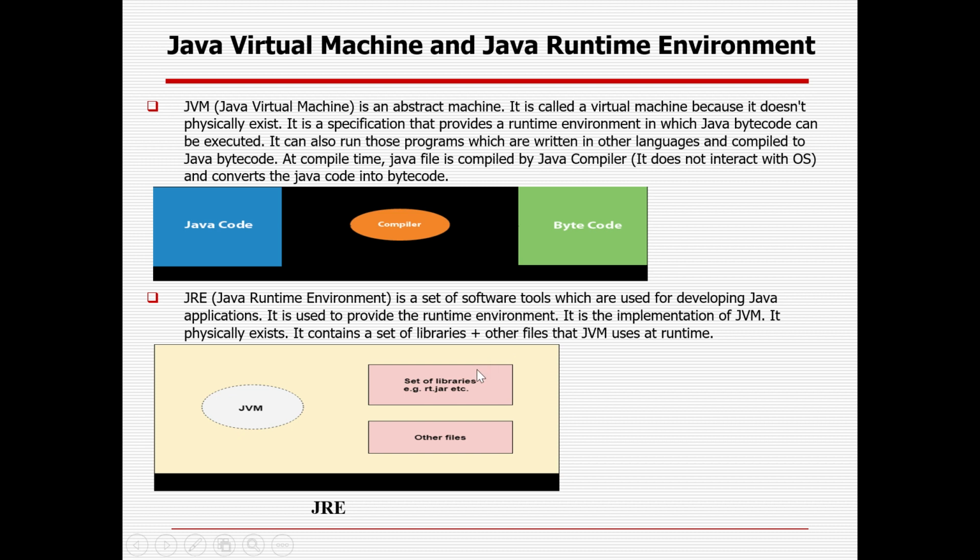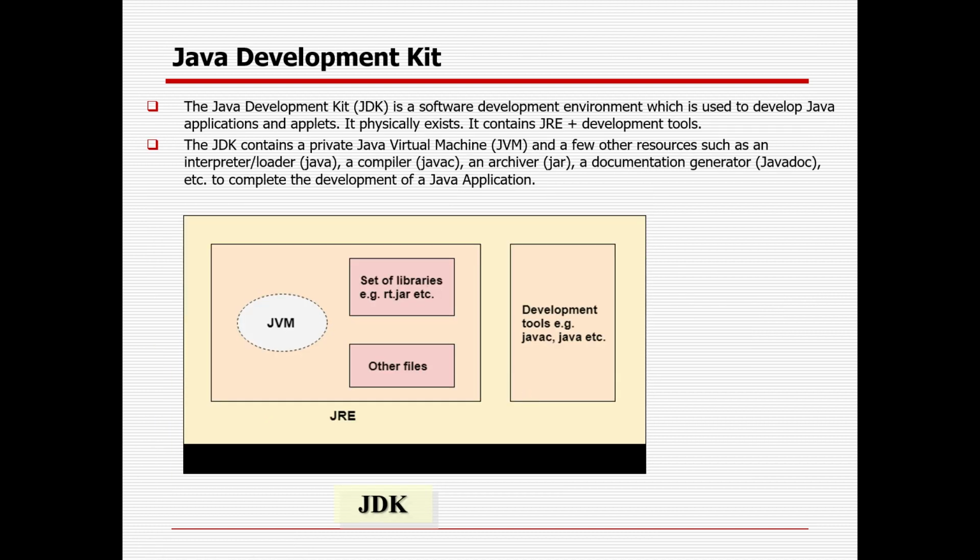So now we have already covered the JVM part. The JRE is nothing but the combination of the JVM, where Java code is compiled and translated to bytecode, and a lot of other library files which help as a working environment. Then the last one is the JDK, which also exists.